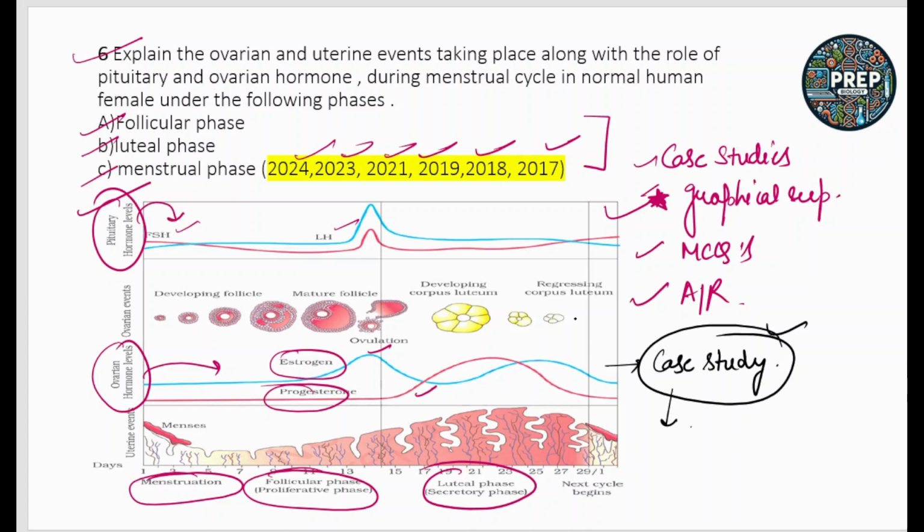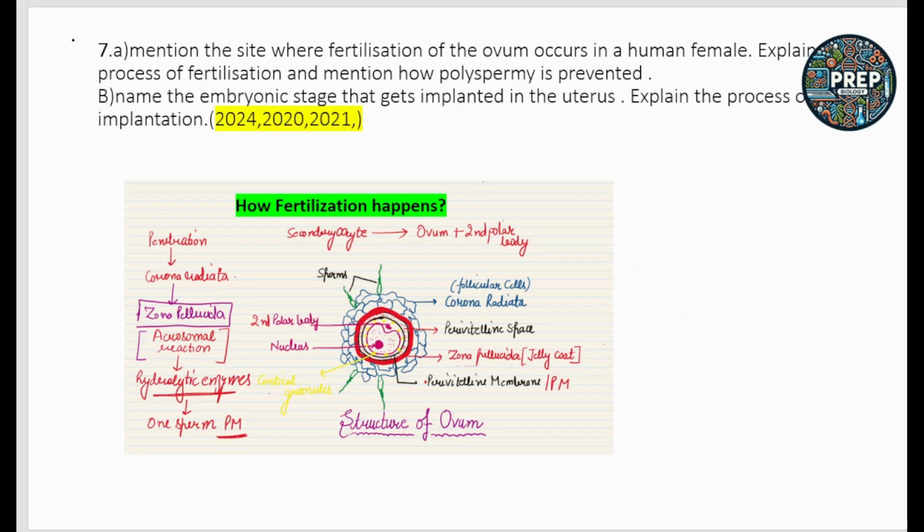Okay, so this graph is important, so make sure to revise it carefully. Next question: mention the site where fertilization of an ovum occurs in the human female. Fertilization in the human female occurs in the ampullary part, or the ampulla, of the fallopian tube, where the sperms and ovum fuse with each other.